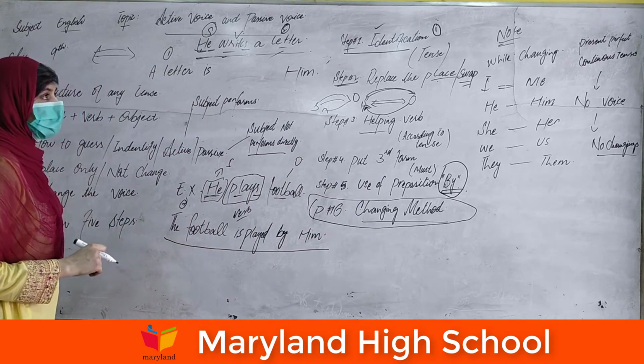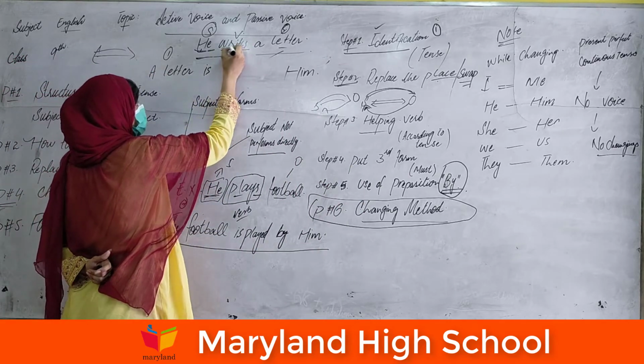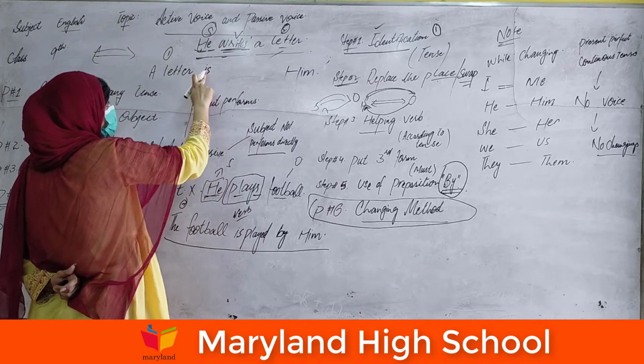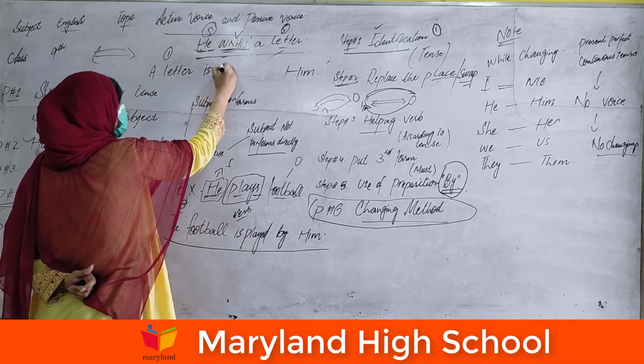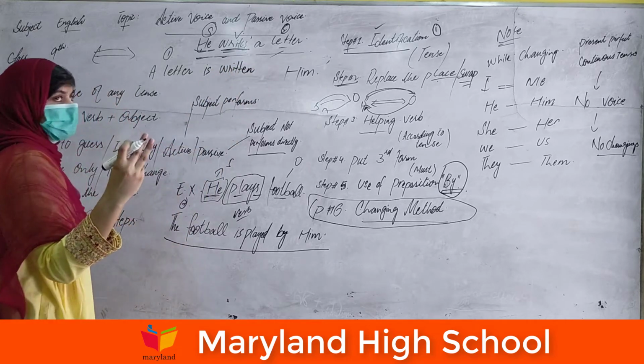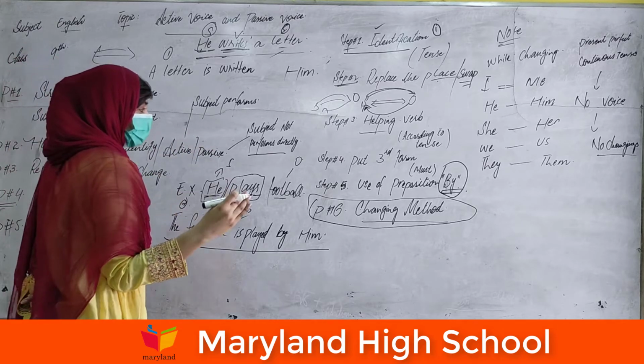Fourth step, just to put the third form. Where we have to use the third form, write? Write is the first form of the verb. Then we have to use, after the helping verb, the write changed into written. Written is the third form. Third step is done. Fourth step is done.